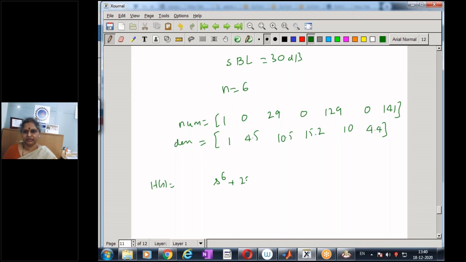And hence my designed transfer function H of s is now given by s to the power of 6 plus 29 s to the power of 4 plus 129 s square plus 141.